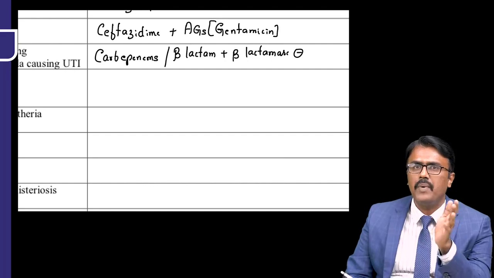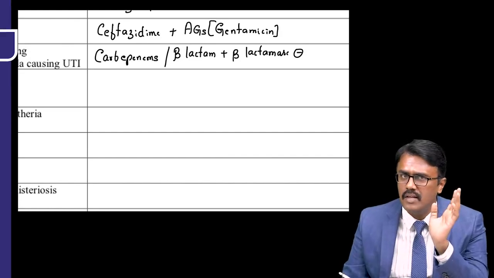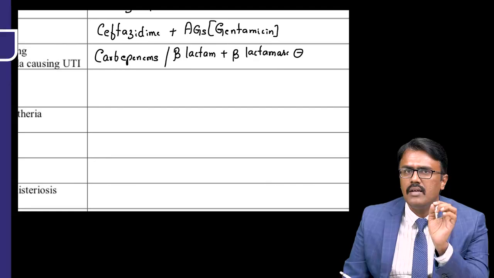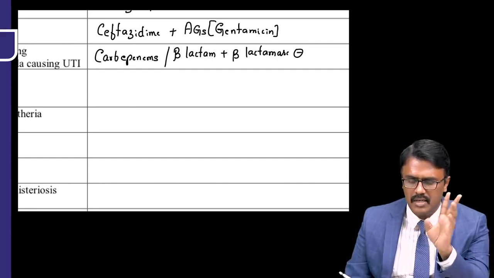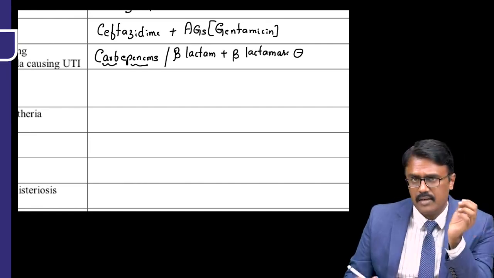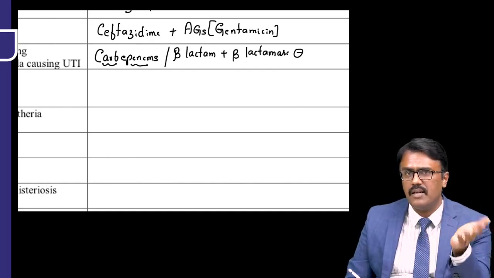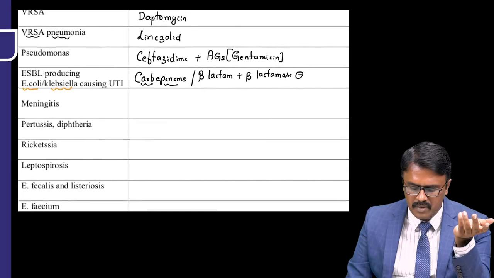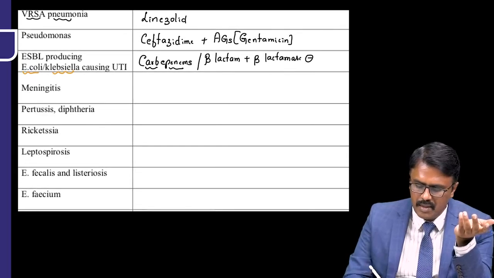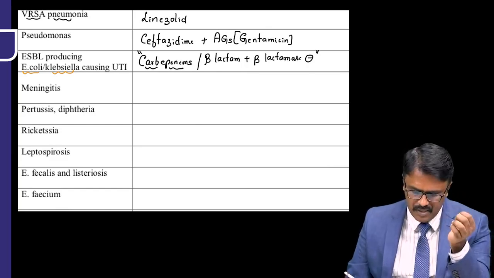A classical example I give, piperacillin plus tazobactam or a cephalosporin with beta-lactamase inhibitors, they can be used, but never give the beta-lactams alone except carbapenems, because these extended spectrum beta-lactamases can cut penicillin, cephalosporin, monobactam, but cannot cut carbapenem. That's why they are the drug of choice. Nowadays, even carbapenems are cut by Klebsiella. That is the next problem we are going to face in the future. So for ESBL producing Klebsiella and E. coli, carbapenems, the beta-lactam plus beta-lactamase inhibitors are the drug of choice.